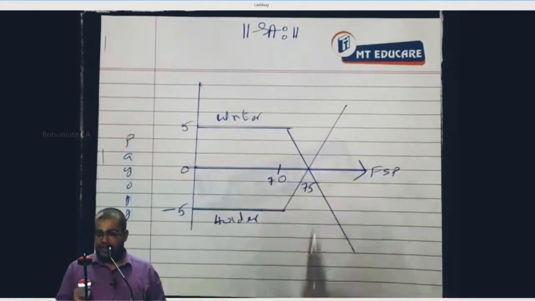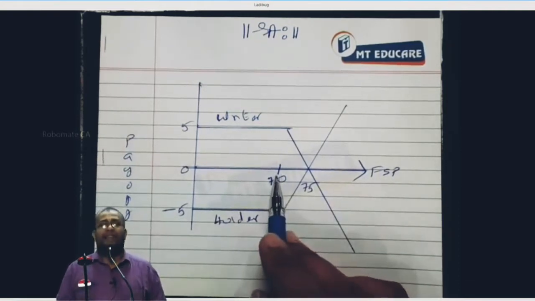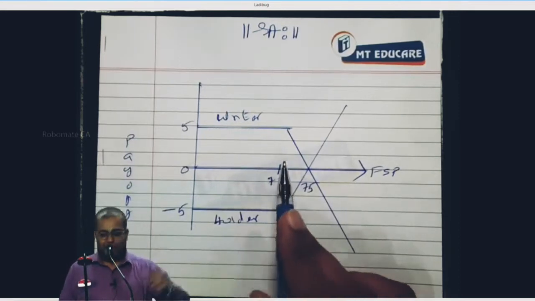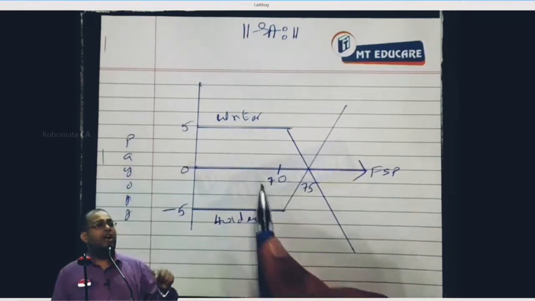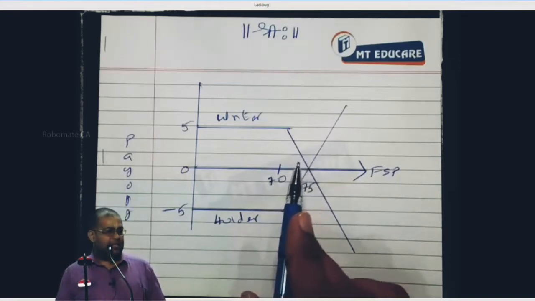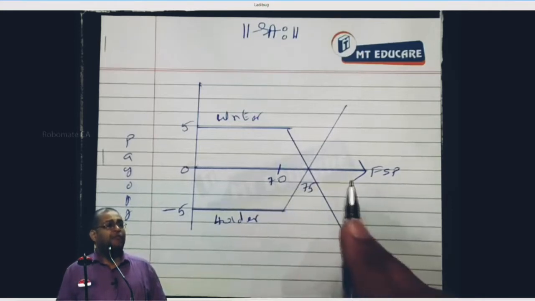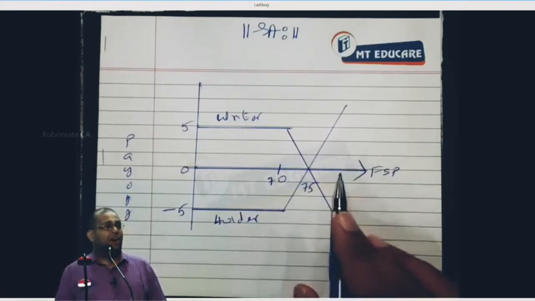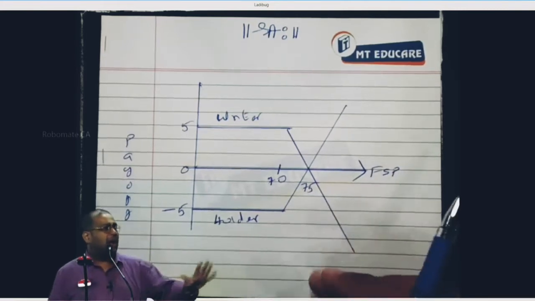Now, from this, let us take one by one. At 70 rupees, the FSP is equal to the strike price. Yes or no? After 70, the call begins to give value. That value fully recovers the premium at 75. Beyond that, the call gives profit to the holder and loss to the writer.